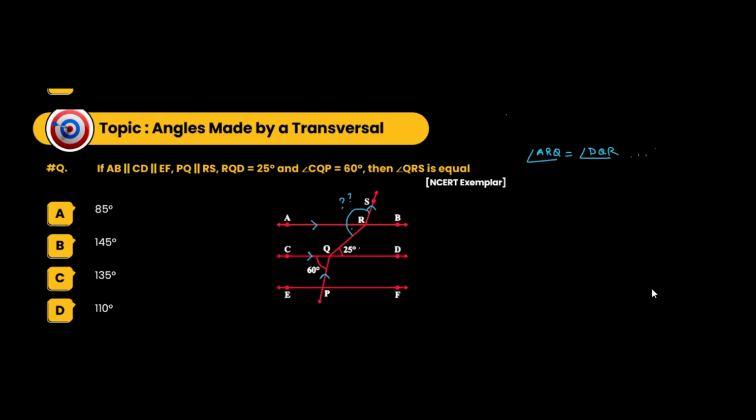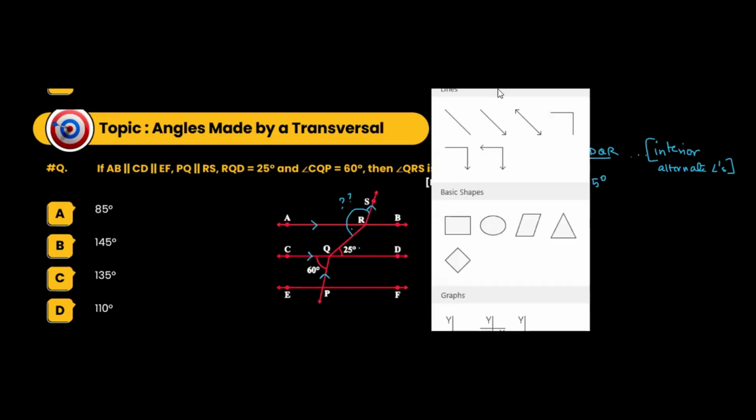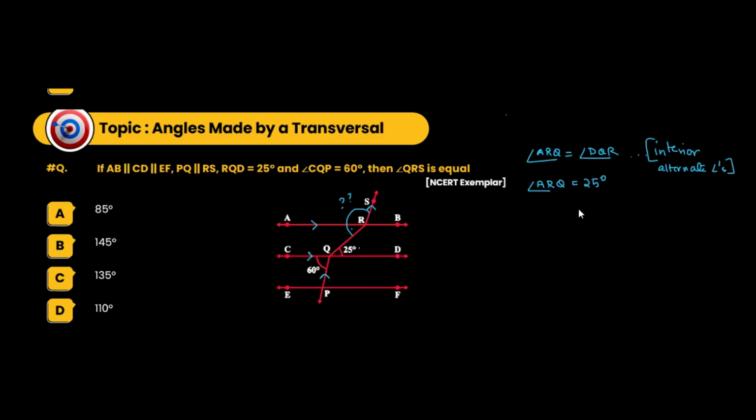So these are interior alternate angles. Now, angle ARQ in this case would be how much? ARQ will be DQR, that is 25 degrees. Is it making sense? So this will be 25 degrees.